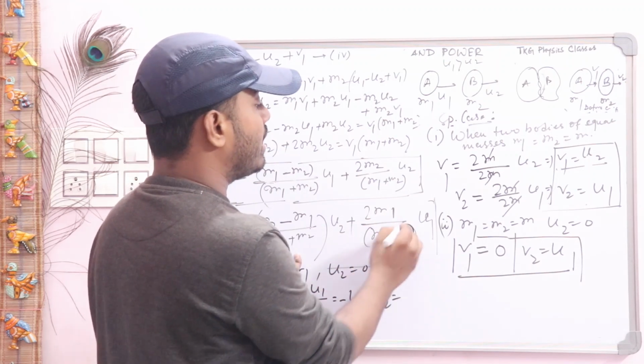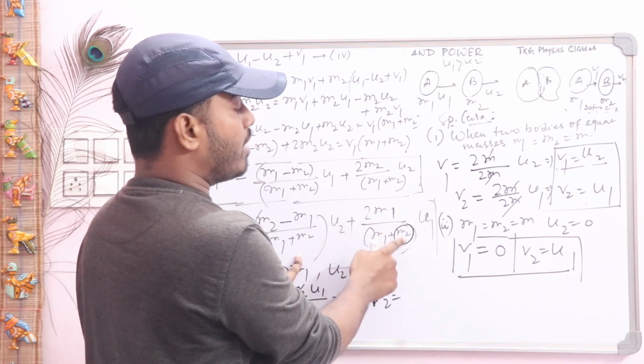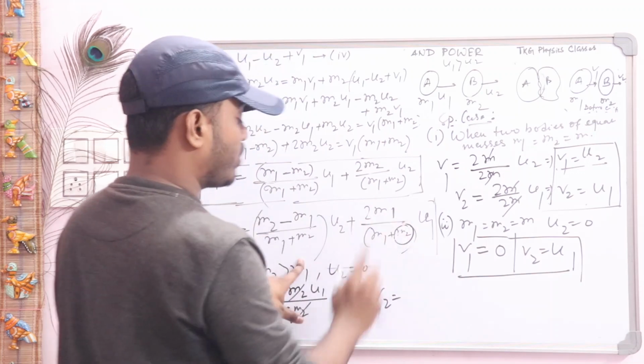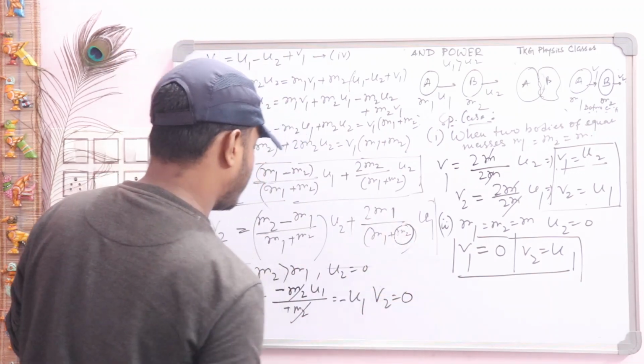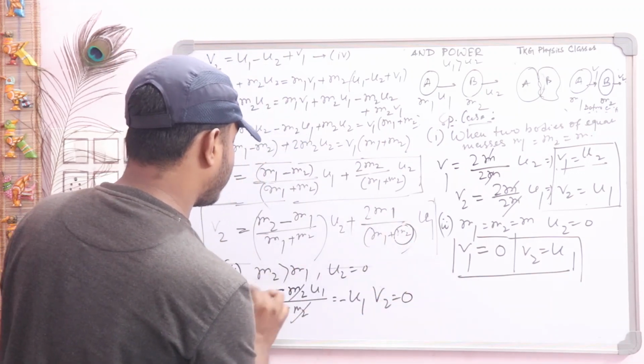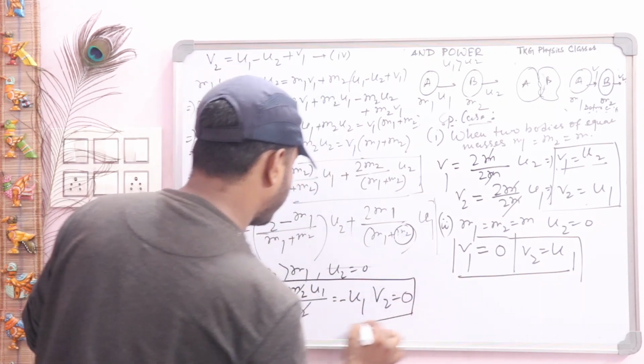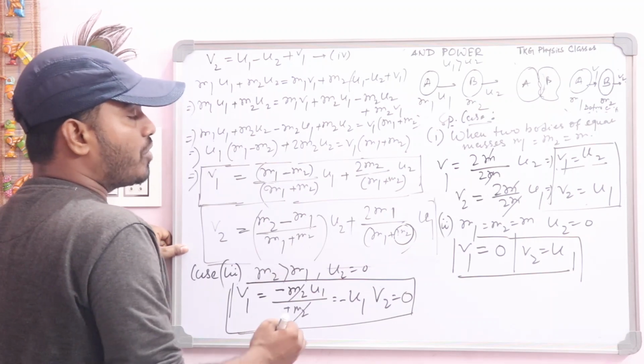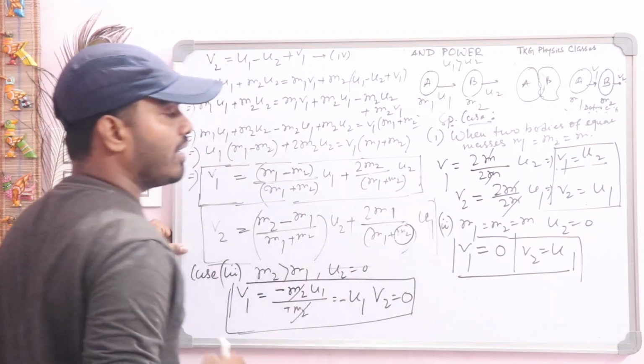Here m2 is greater than m1, so this part also tends to 0, so you can write v2 is equal to 0. So v1 is equal to minus u1, and v2 is equal to 0. This condition happens when a lighter body strikes a heavier body.